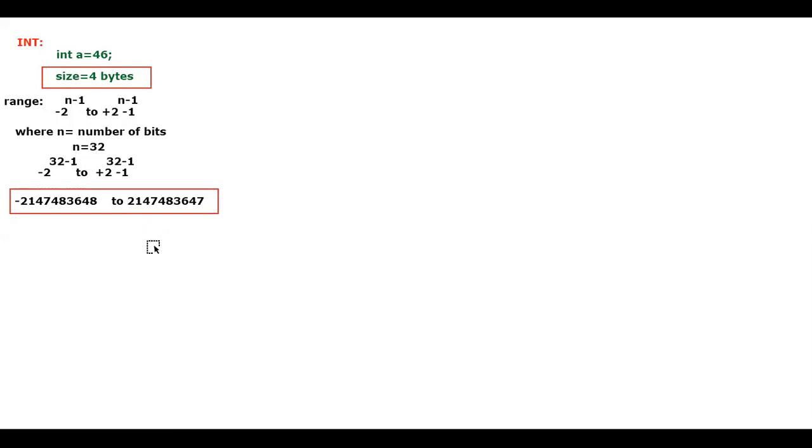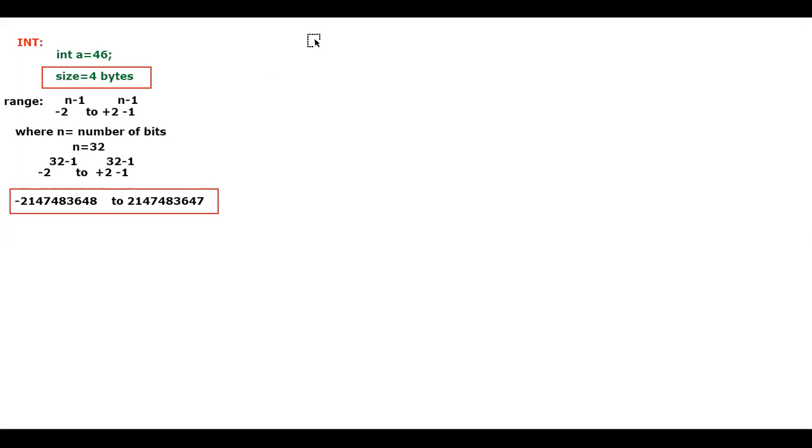Sir, where will we be using this much number of values? If you want to take up the company turnover, or if you want to calculate some budget, at that point of time the short is very limited, it is only up to 32,000. Assume that your salary itself is 50,000. Can you put it in the short? Can you put it in the byte? Not possible, right? So you should give it with respect to the next one, that is integer.